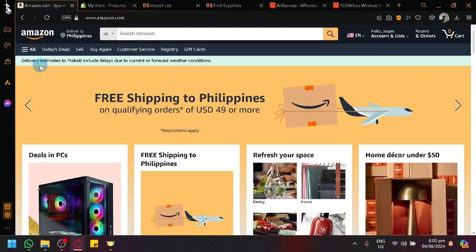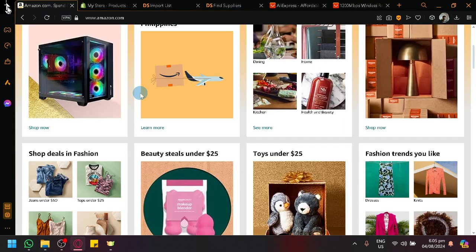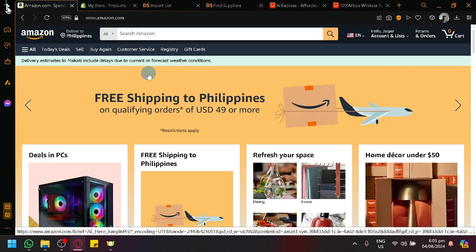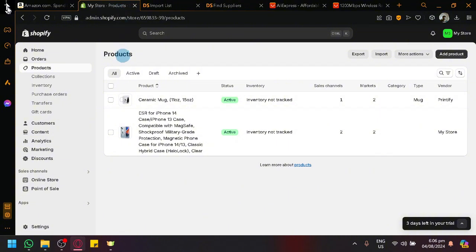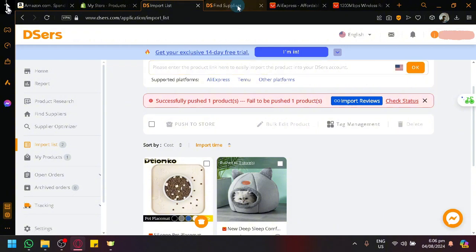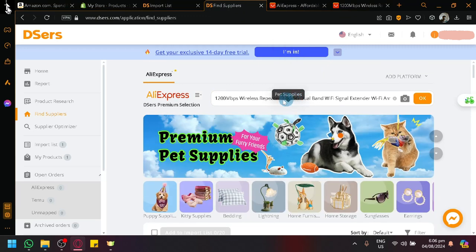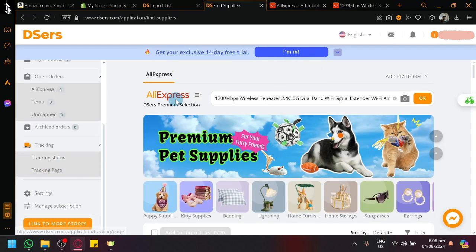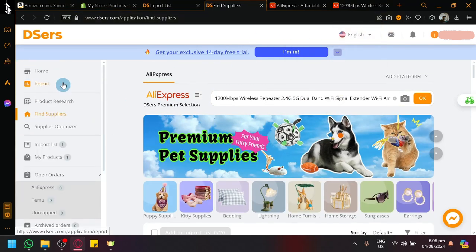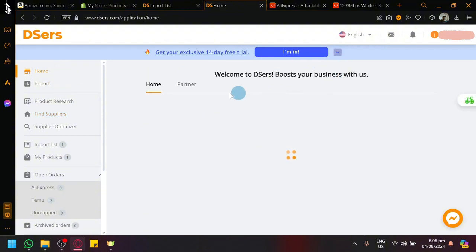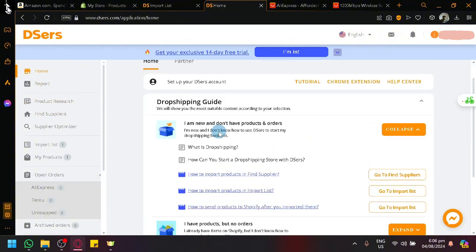So let's give a quick review. What you need to do is set up your store. Make sure that you have a set up store for Shopify. Ensure that you have installed the necessary applications for Amazon and AliExpress so that you have a connection. In DSers, ensure that you have connected the proper Shopify store, because earlier it was having a hard time deciding which one to link to. For me, it was able to identify which one, because we are able to select it.